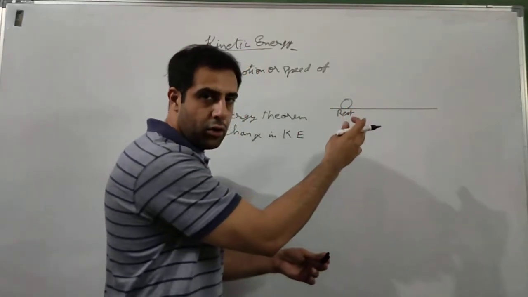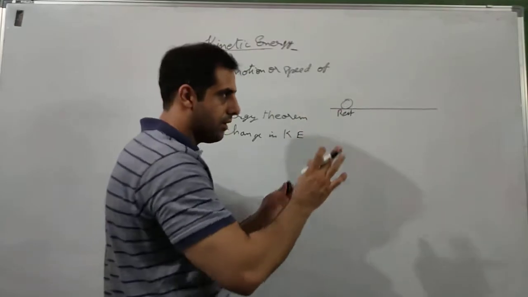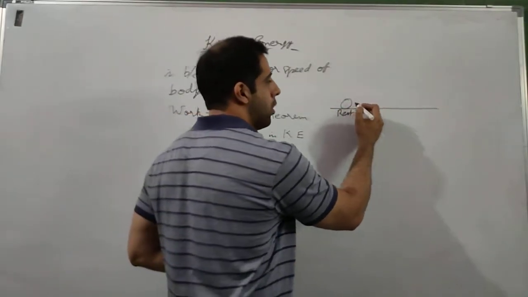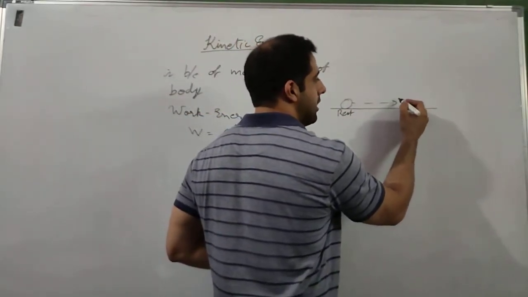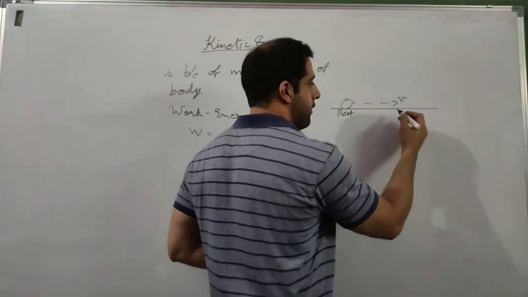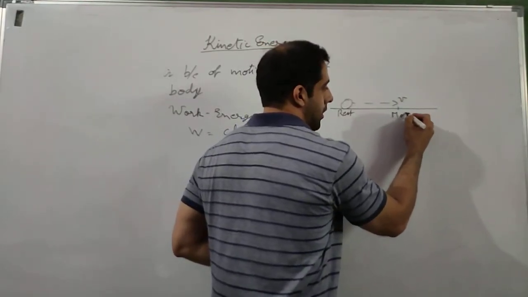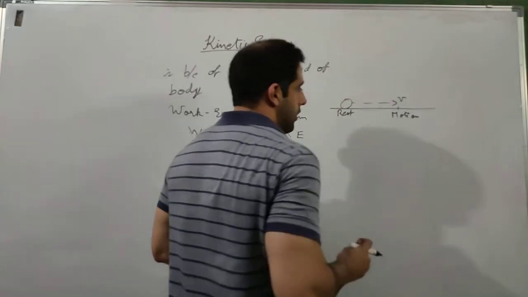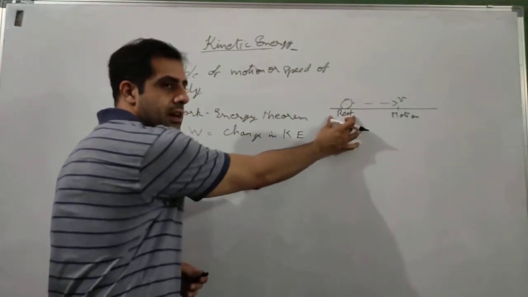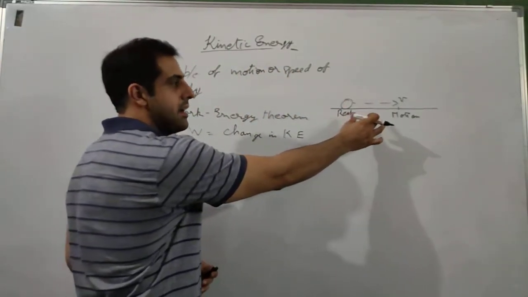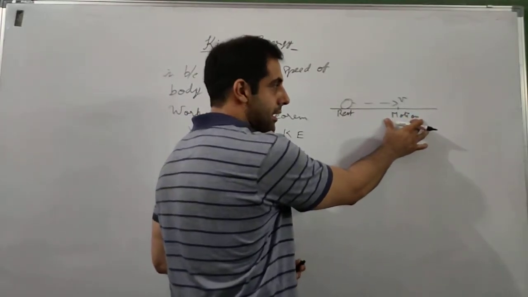Then I did some work on the ball, I kicked it, I pushed it, whatever, and this ball started moving with certain speed, let us say v, and now it is in motion. So there will be some initial kinetic energy and some final kinetic energy.